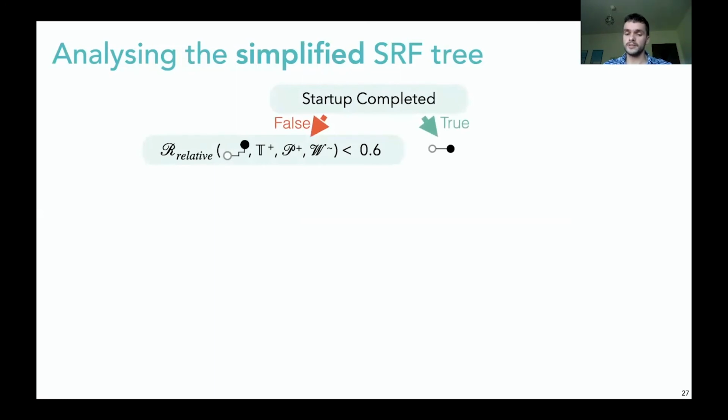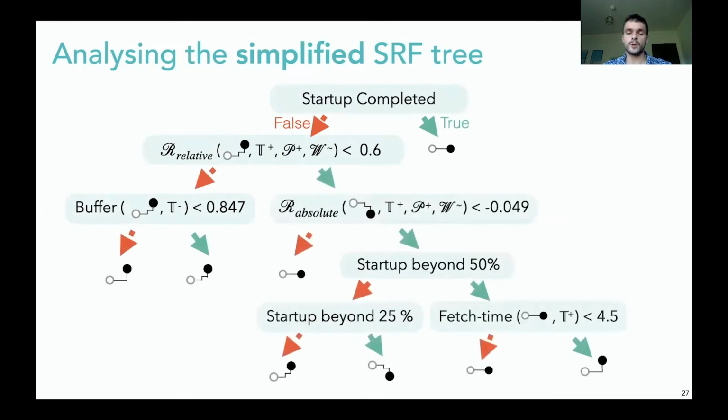In the startup phase, it checks if the possible gain and reward is large enough to warrant leveling up by 2 levels. This is only done if you don't deplete the buffer by too much when doing so. Beyond that, depending on which phase we're in, we probe different quality levels and only upgrade the quality if the throughput is very good. We find an interesting characteristic of the simplified SRF tree in the post-startup phase. There are no quality changes.